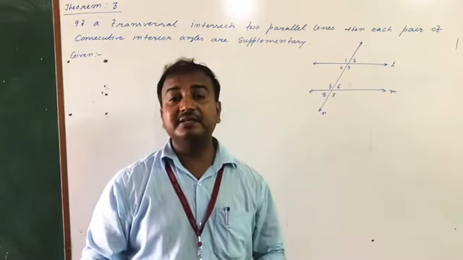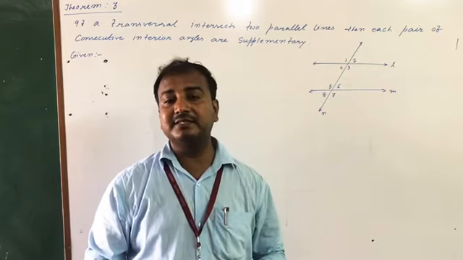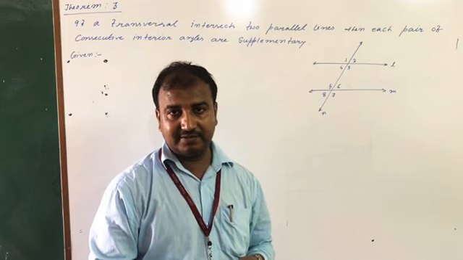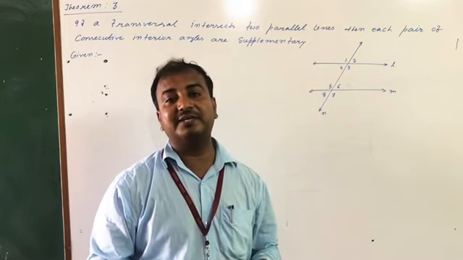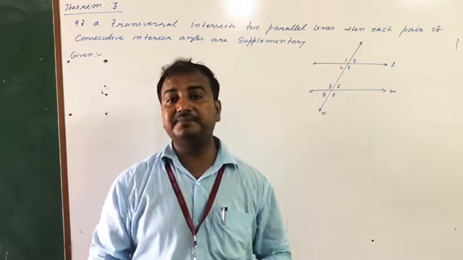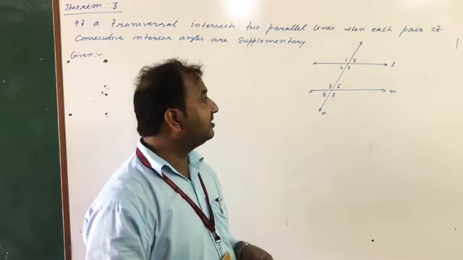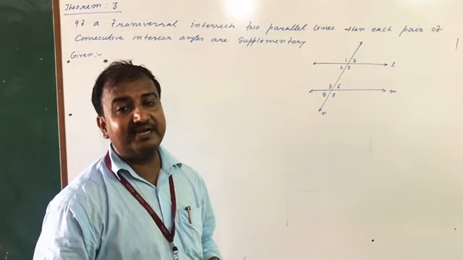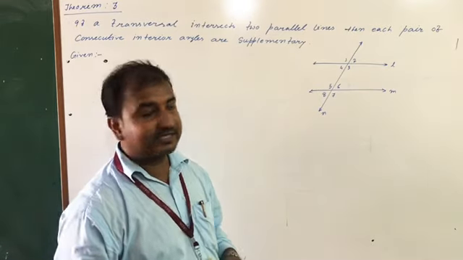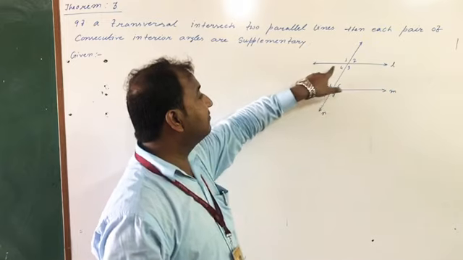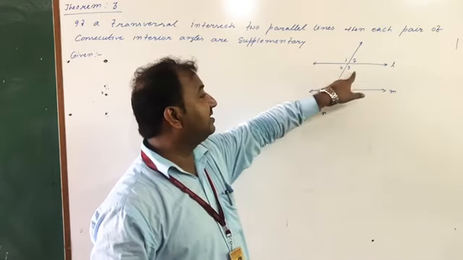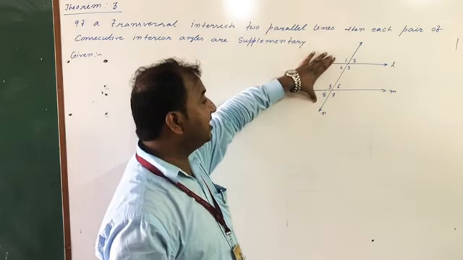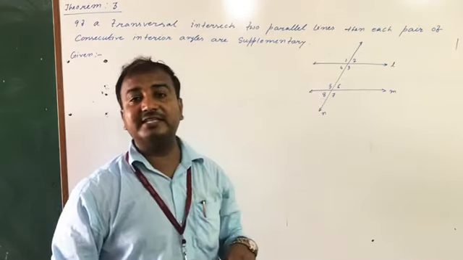Consecutive angles means two angles lying on the same side of the transversal, except linear pair. Consecutive interior means two interior angles lying on the same side of the transversal: angles 4 and 5, similarly 3 and 6. Two exterior angles lying on the same side: 1 and 8, similarly 2 and 7.